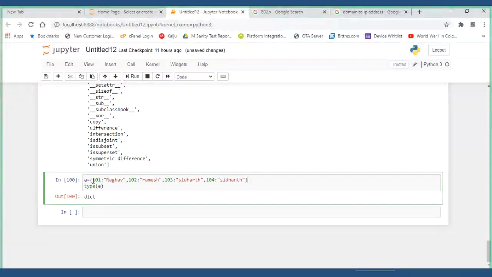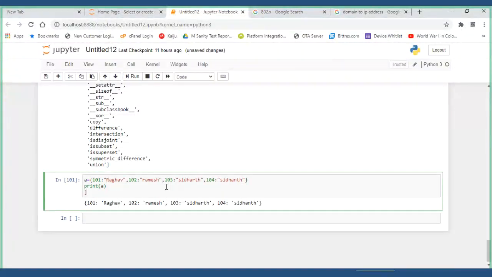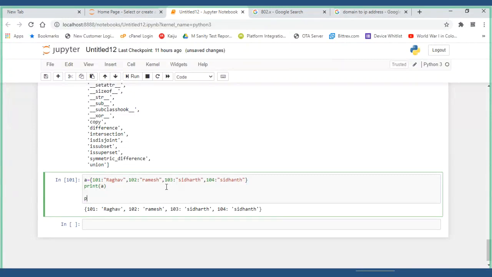Okay, now we have the data. Now I don't want type, I want print. Let me print it. Now I got the data or not? First of all, you tell me, guys. Yes, sir. Okay, no problem, right? Super, guys.